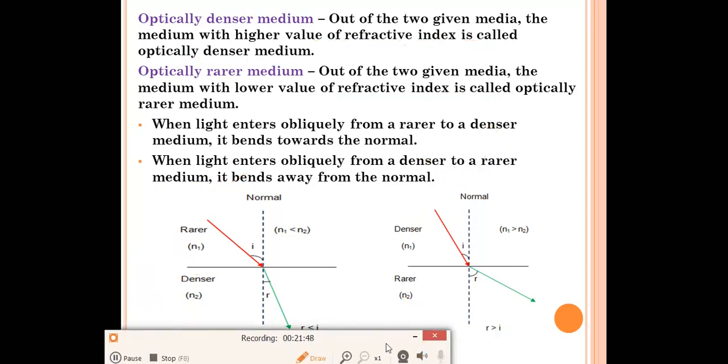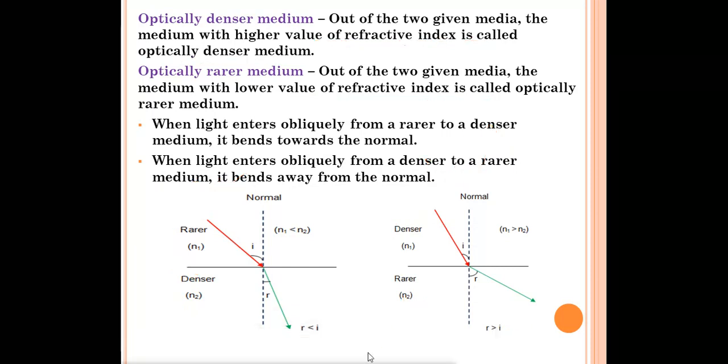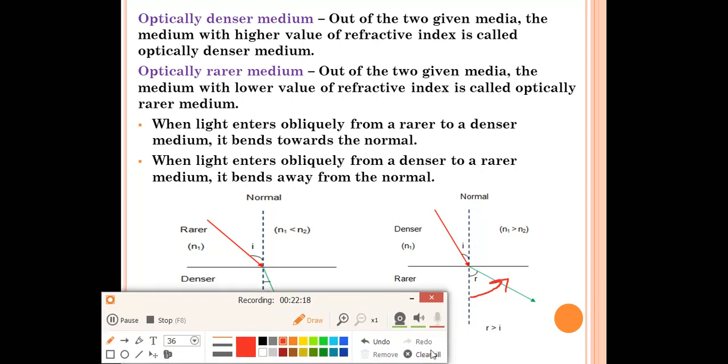So you have to remember these 2 points. This will be helpful for you in the glass slab, or sometimes a question is also asked, what will happen when the light enters from a rarer to a denser medium? That time you have to write the answer: when light enters from rarer to denser medium, it will bend towards the normal. And one more point you have to remember, when light enters from a denser medium to a rarer medium, it will bend away from the normal. It is going away from the normal. You can see the angle is increasing, but in the other case it is moving towards the normal and the angle is decreasing. So these are the 2 points which you have to remember.